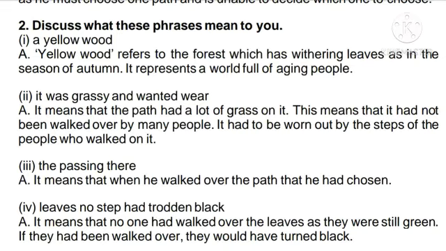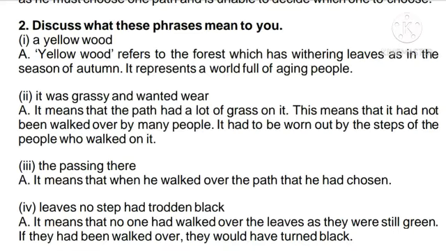During autumn, the leaves become dry and fall down. That shows that we are also getting aged, so we also will fall down, which means we will depart from this world because of our age. That is the meaning of yellow wood.